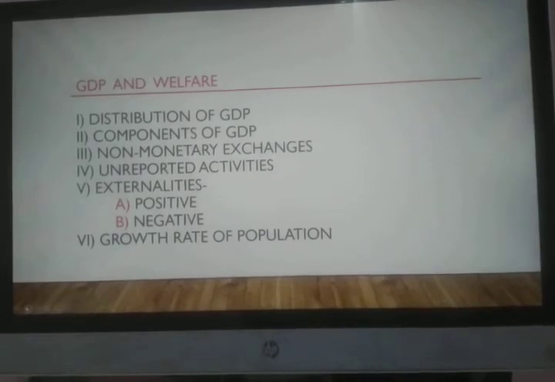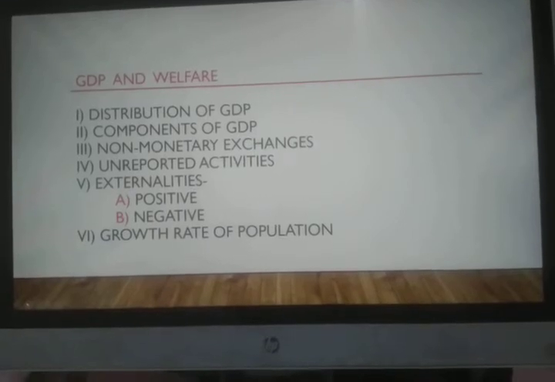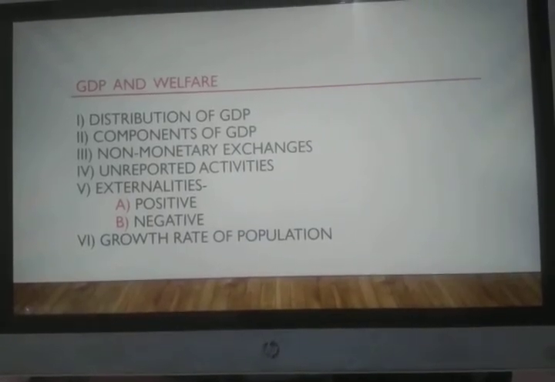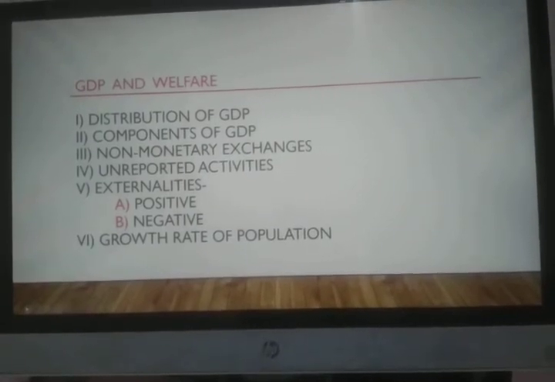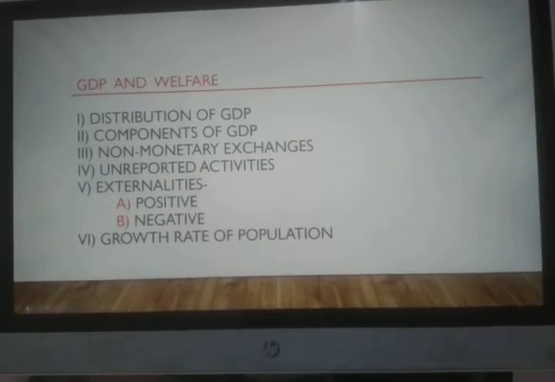In the same way, there are other aspects also where the brokerages are given in cash, which is not included in the transaction, which is ignored. So such kind of unreported economic activities also will not lead to welfare, rather it will add to corruption.